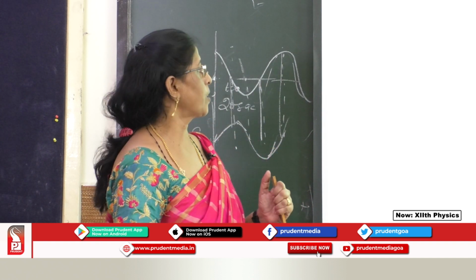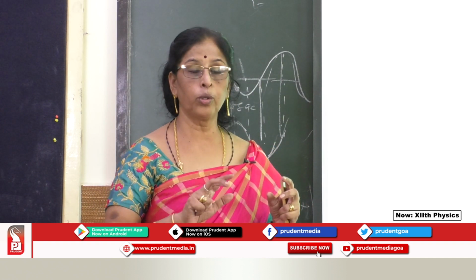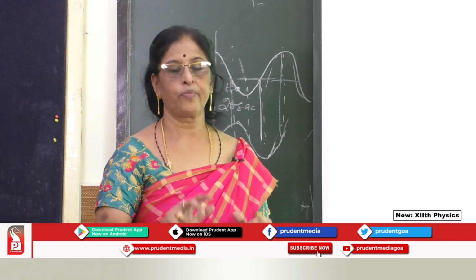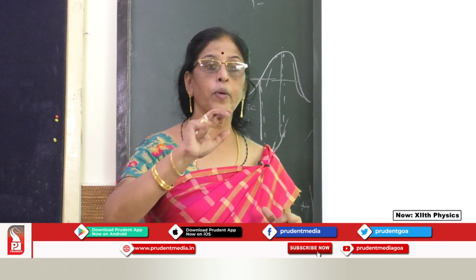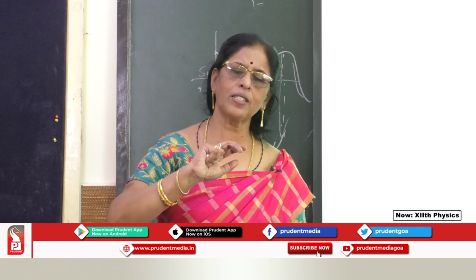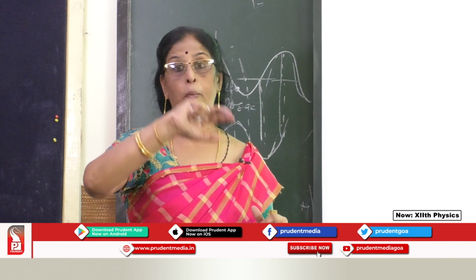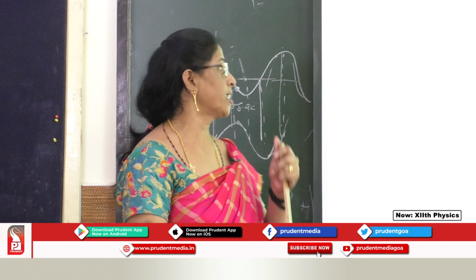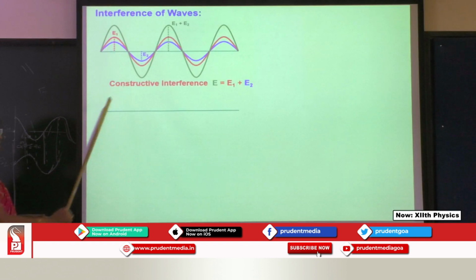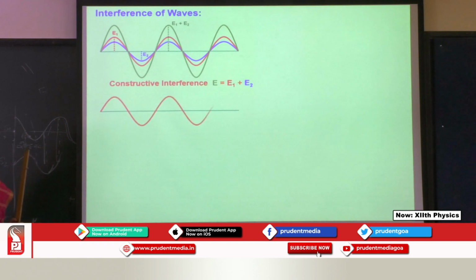So in constructive interference, the crest meets the crest and the trough meets the trough. So it is constructive, because the amplitudes are just adding up and the resultant is a big wave, which is the sum of both the amplitudes. You can see it in green color, which is a bigger wave.